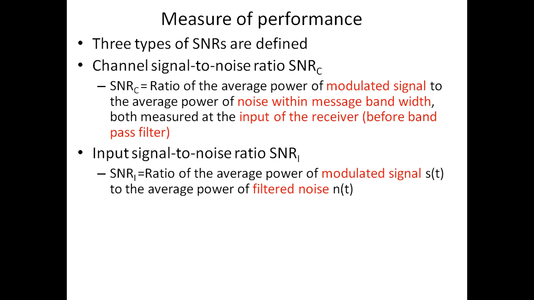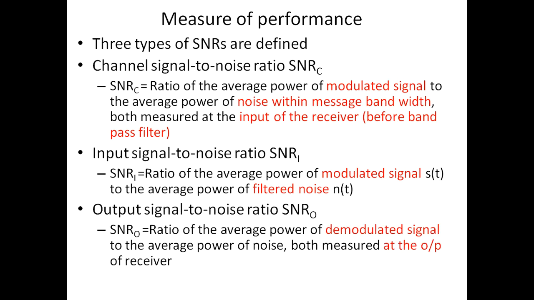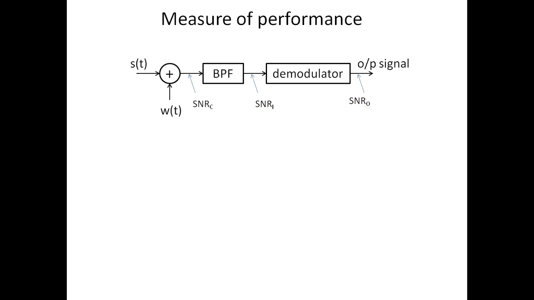Input signal to noise ratio SNRI is defined as the ratio of average power of the modulated signal to the average power of the filtered noise, both measured at the output of the bandpass filter, that is at the input to the demodulator. Output signal to noise ratio is defined as the ratio of average power of the demodulated signal to the average power of noise, both measured at the output of the receiver.